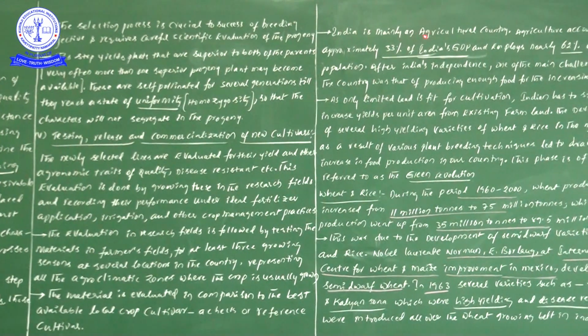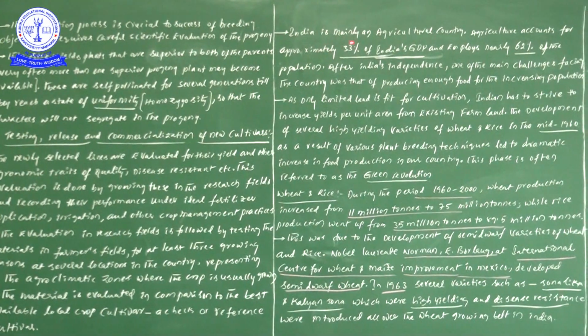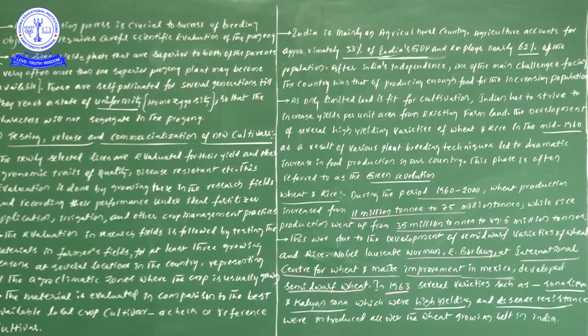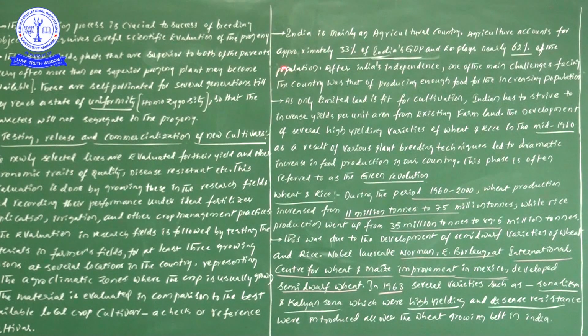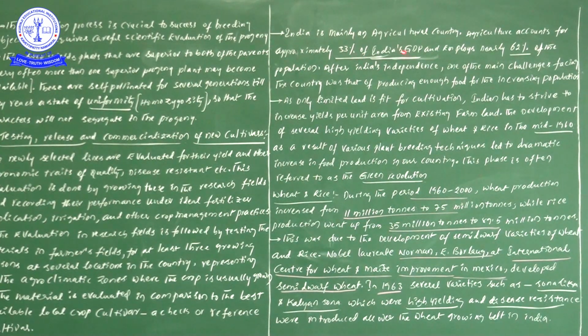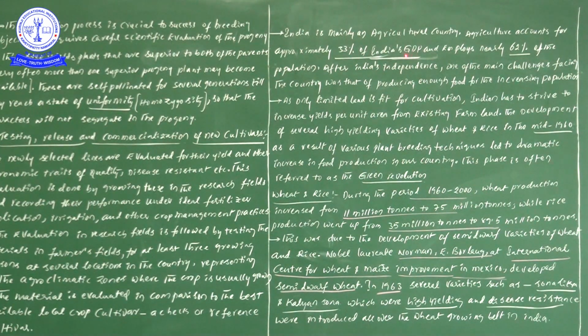India is mainly an agricultural country, that we know very well. Agriculture accounts for approximately 33% of India's GDP, gross domestic product.